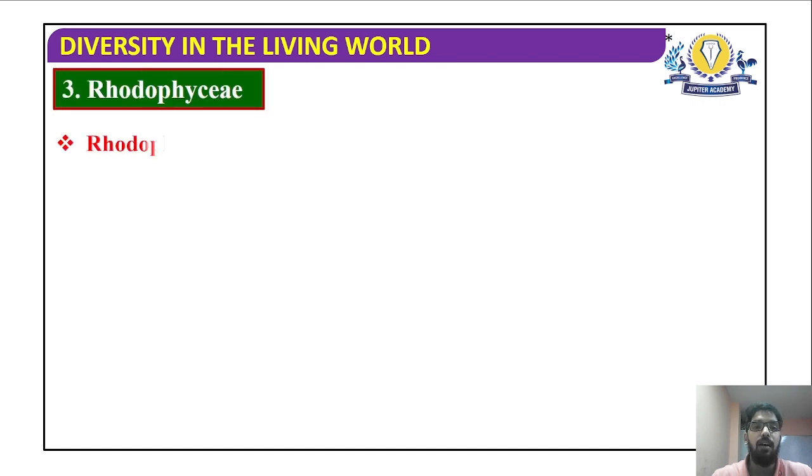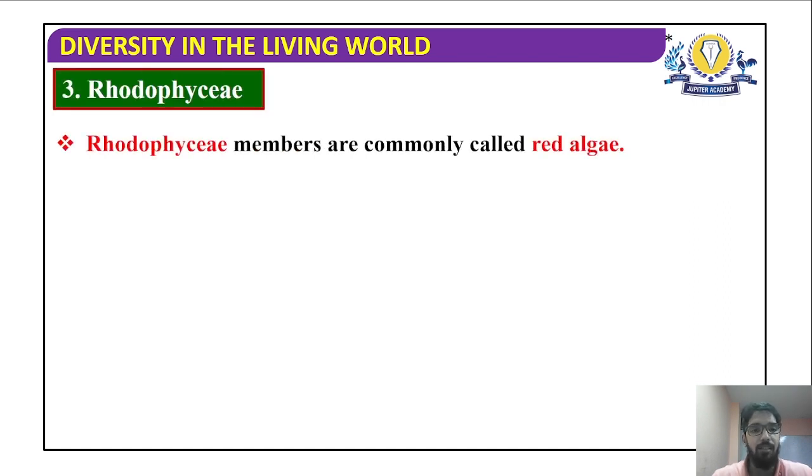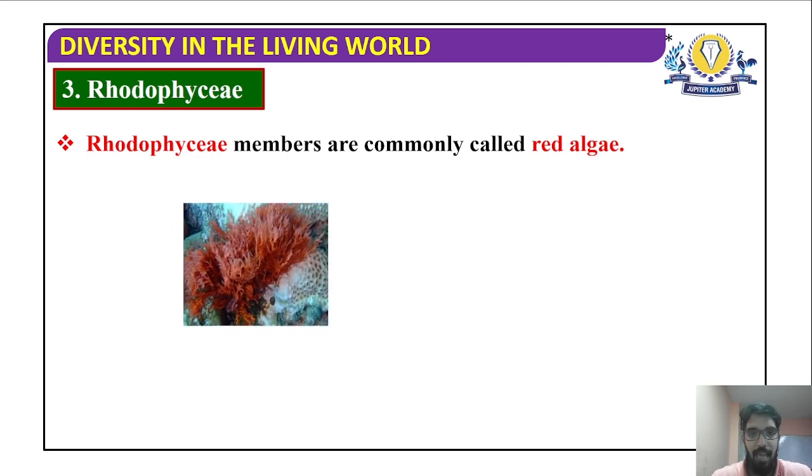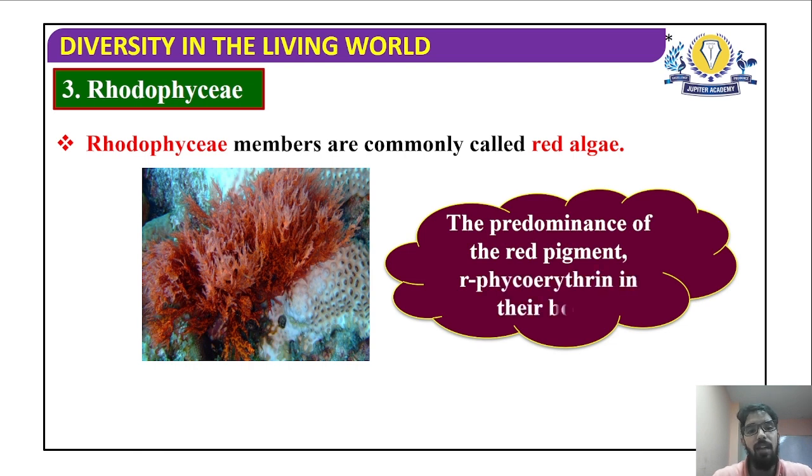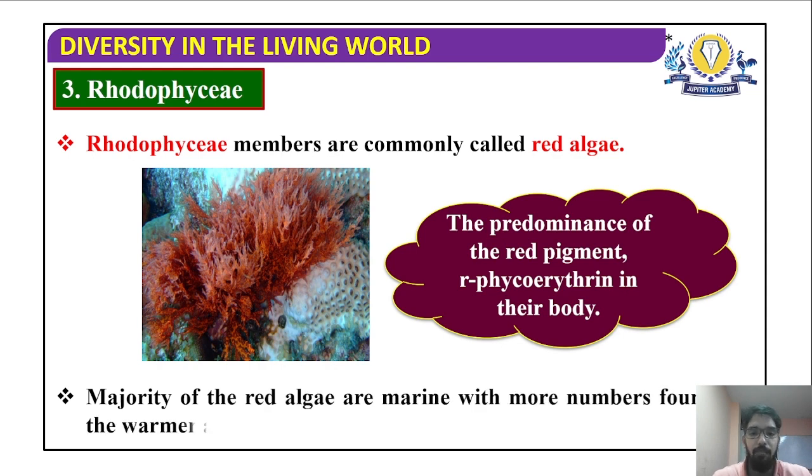Now, let us look at the final class of algae, which is Rhodophyceae, generally called red algae. Yes, these are the examples. The predominance of red pigment is due to the presence of phycoerythrin. This is a special type of pigment which gives the red algae its characteristic red color. The majority of red algae are marine, with more members found near the warmer areas of the tropical region of the earth.